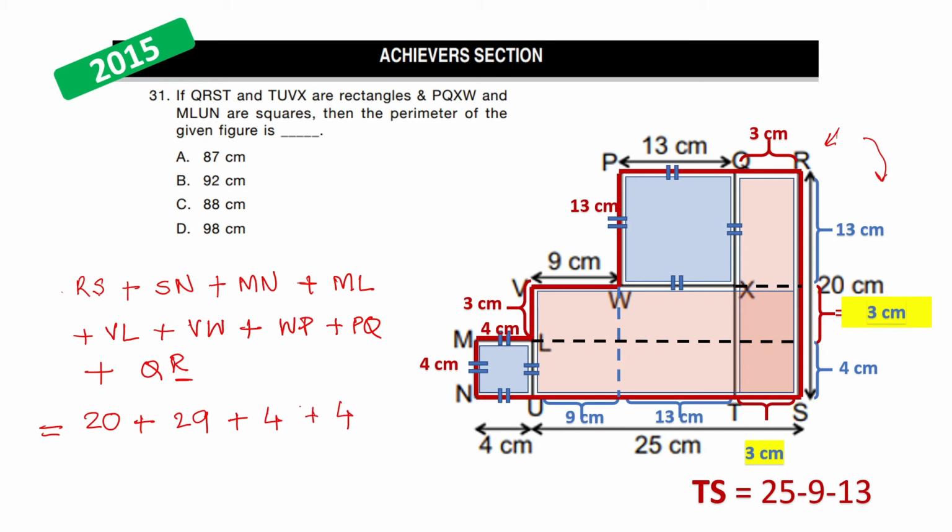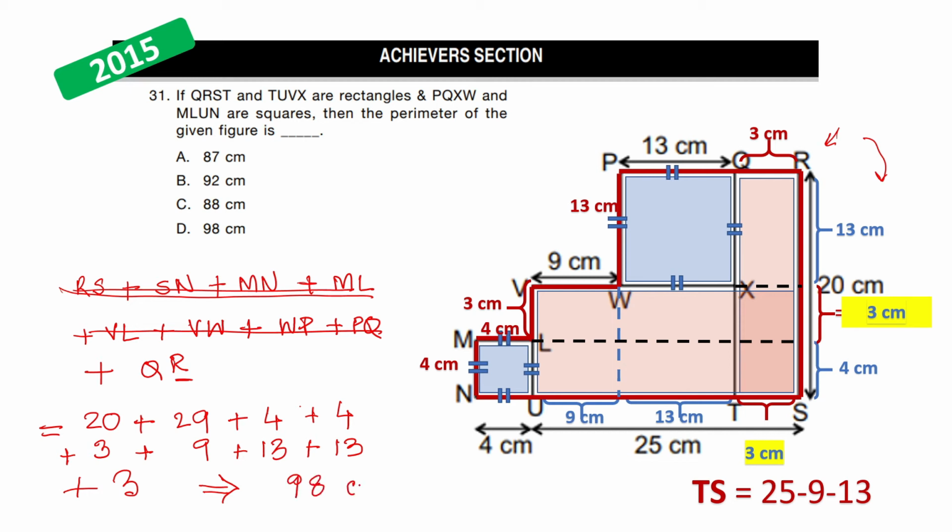So we've completed this first line. Let's go to the next line, which is VL, which we have found to be 3 centimeters. VW is 9 centimeters. PW is 13 centimeters. And PQ is 13 centimeters as well. This is completed. And QR is 3 centimeters. Now when we sum all of this, the value we'll get is 98 cm. You can calculate it yourself, and your right answer is option D.